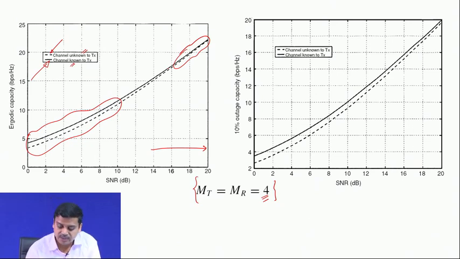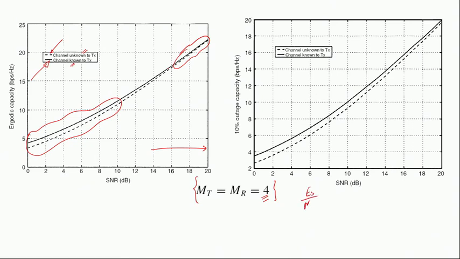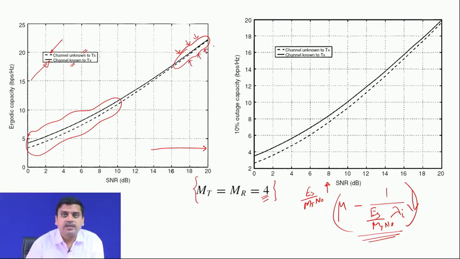High SNR condition means that Es upon MT N naught is very high. So, if that is very high, 1 upon Es by MT N naught, this whole thing is very low, which means mu minus this is very high, and there is not much difference between each of the modes that we are going to use. And as your SNR increases, there is not much gain that one would get if one uses full CSI at the transmitter. So, this is something to be remembered.